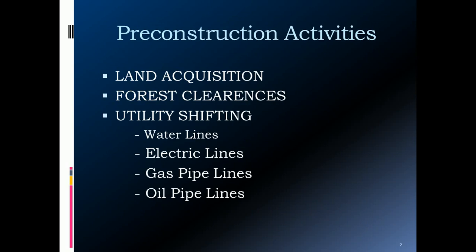Before the construction of any highway, the different activities are: you need to acquire the land for the construction of the highway. Then we have to obtain the permission from the forest department, what you call environmental clearance, as well as the environmental impact analysis is carried out, and the no objection certificate is to be obtained from the forest department or the Ministry of Environment.